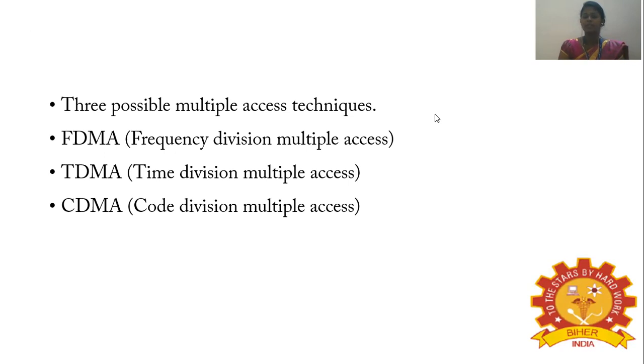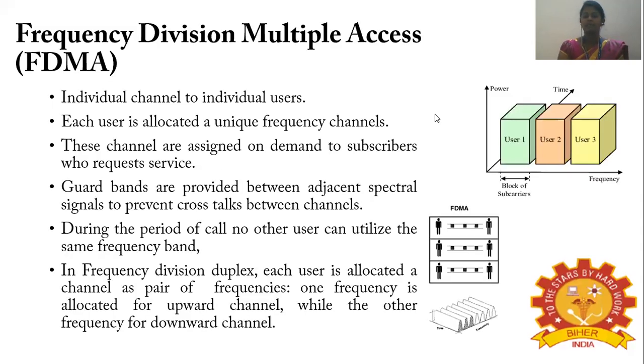In frequency division multiple access, a particular set of frequencies is used throughout a system. For a particular user, a particular frequency is allocated. In time division multiple access, a particular time slot is made available for the user in a channel throughout the entire conversation. And in the case of code division multiple access, a particular code is assigned to each user. We'll see about each of these multiple access techniques briefly.